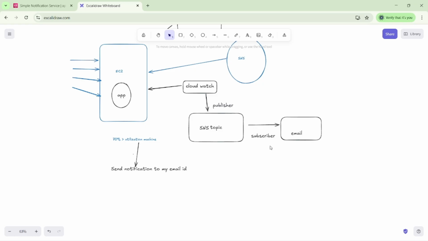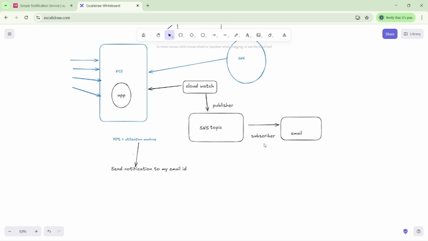One is a publisher and one is a subscriber. We get the publisher from the CloudWatch side. Once we create the topic, we have to subscribe our email.